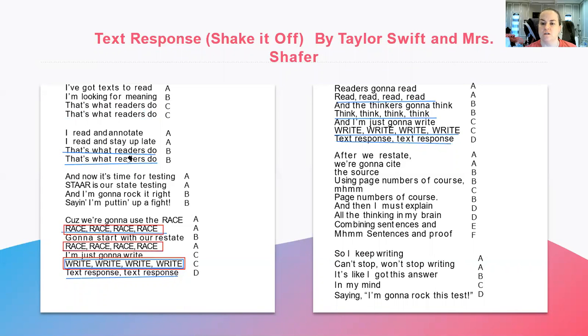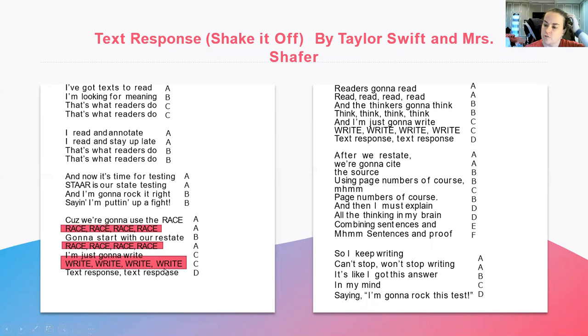It's trying to teach us to always annotate what we're reading, do our best on any test. Make sure you're citing text evidence when you're writing a text response. Those are all good parts of what this poem is. And we're highlighting that alliteration that we were talking about.